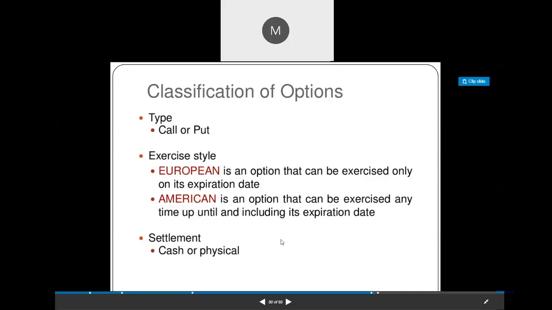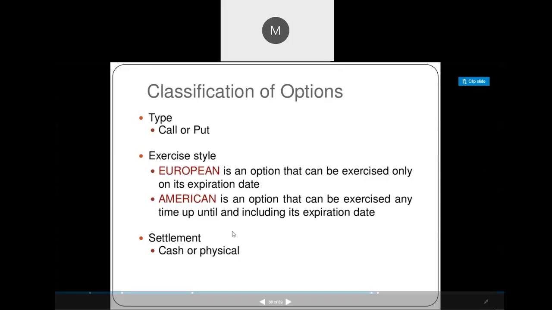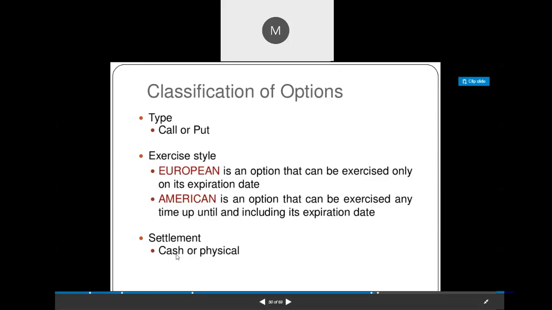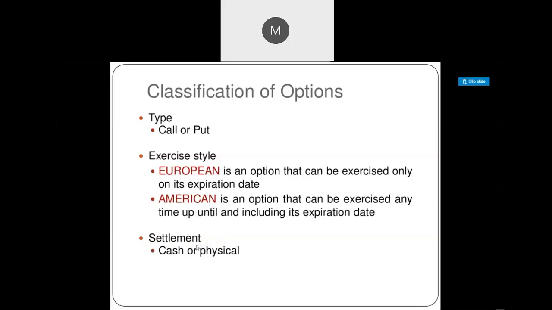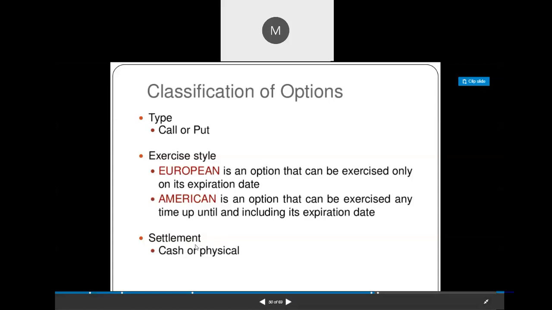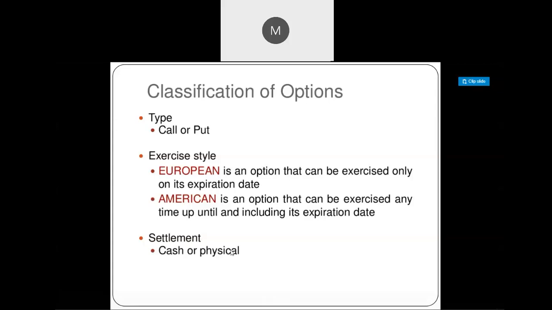And the settlement system is similar to a future contract. We have both options, that is, we can settle in cash or we can deliver the underlying asset physically. So how can we exercise the contract in cash? Exercising in cash means we just transfer the difference amount, the difference between strike price and spot price. And in physical, consider the underlying asset is gold. On the expiry date, the seller has to deliver the gold and the buyer will get the gold, and he has to make payment in cash. So both options are there.